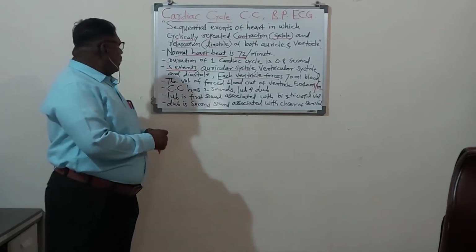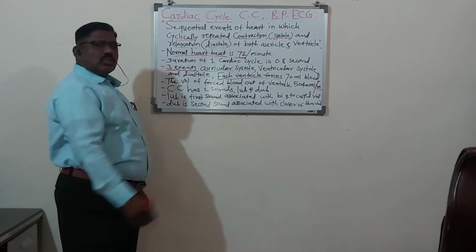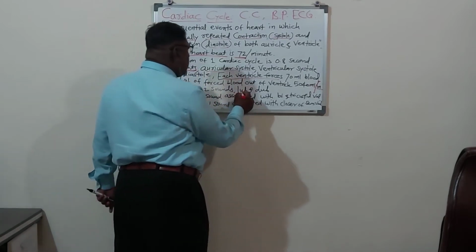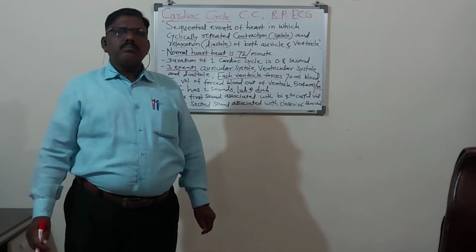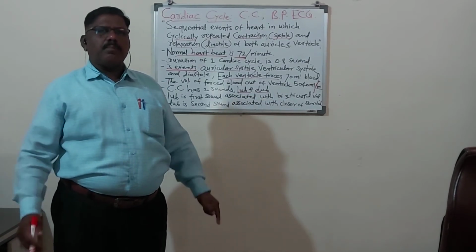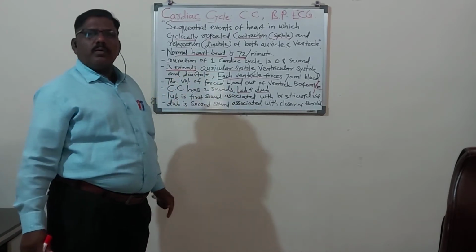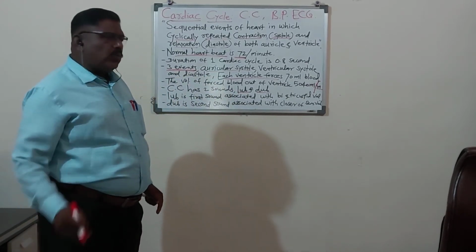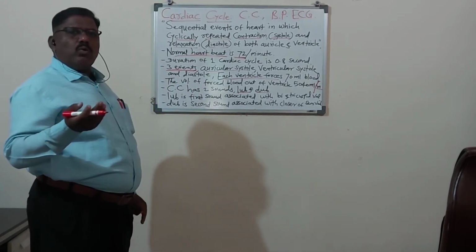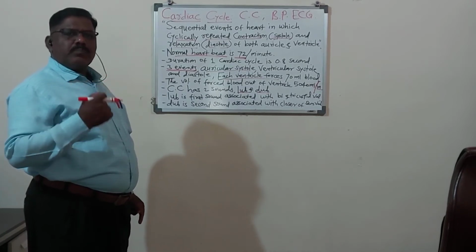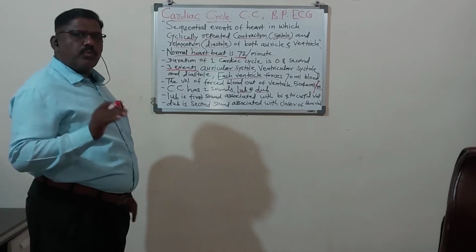So in the cardiac cycle there are 2 sounds. One sound is the lub, second is the dub. Continuously our heart gives the sound lub dub, lub dub, continuously. That sound we can listen to with the help of a stethoscope. Doctors can listen very clearly. You can also listen. There is a practical in which I will show you how the lub dub sound is produced by the heart. You can listen in the laboratory with the help of a stethoscope.